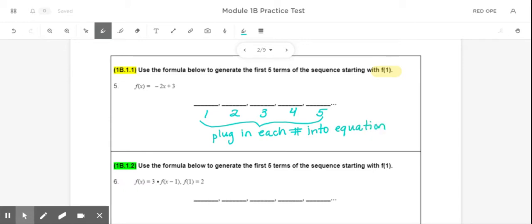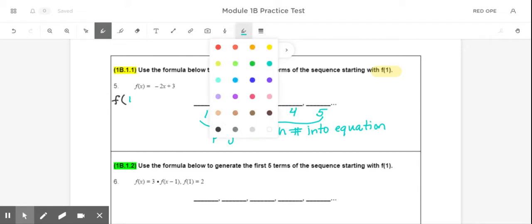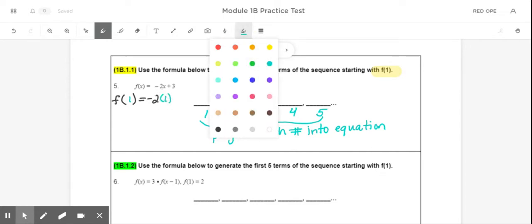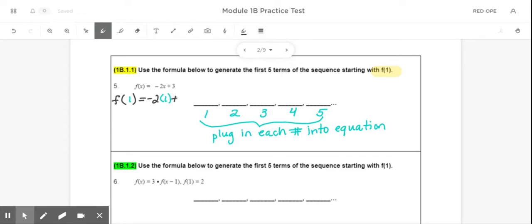So, for example, the first thing that I would do here is I would find f of 1. And to get that value, I would just replace the x in the equation with a 1, just like we did on the previous slide, except for now we're just going to do that a bunch of times. Now, -2 times 1 is -2, plus 3 would just give me 1. So my starting value here would be 1.